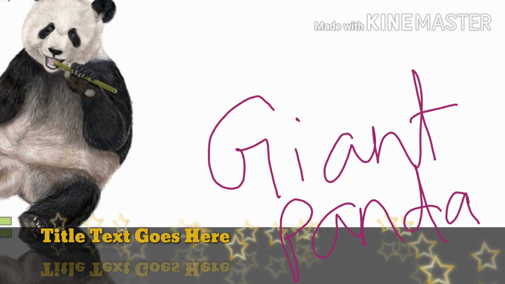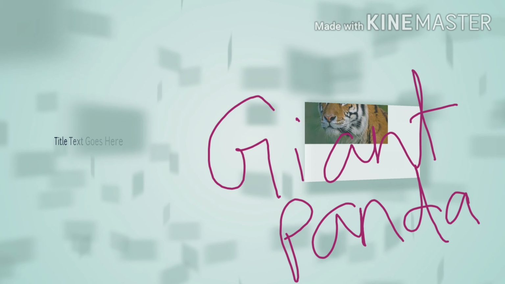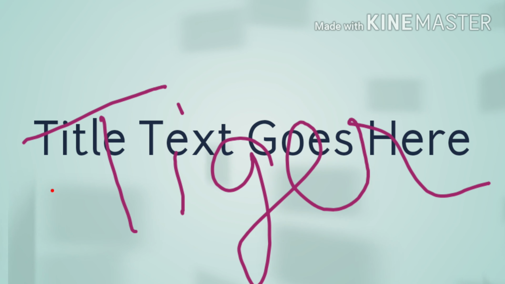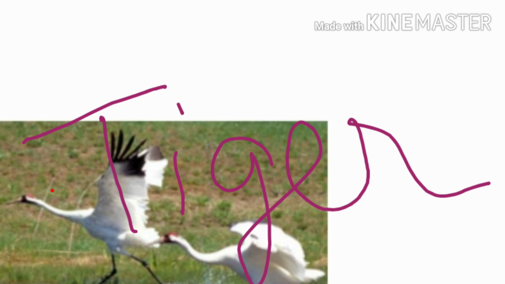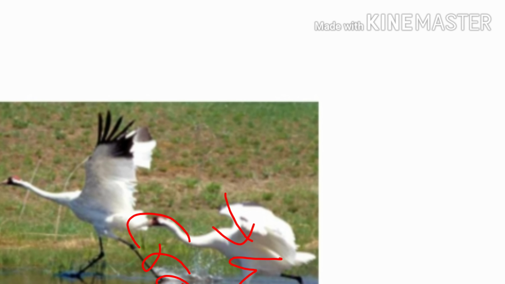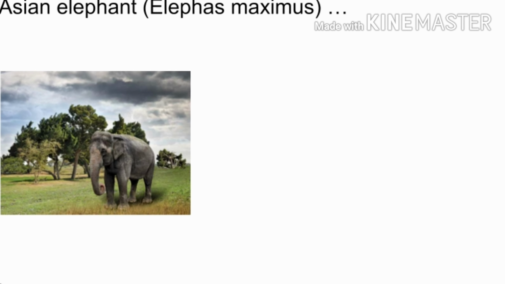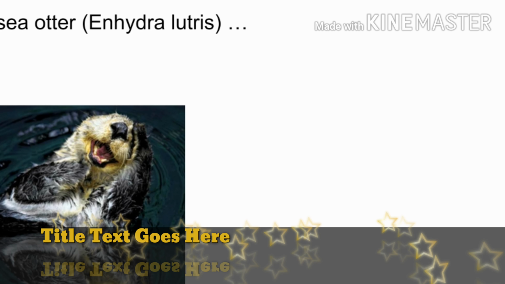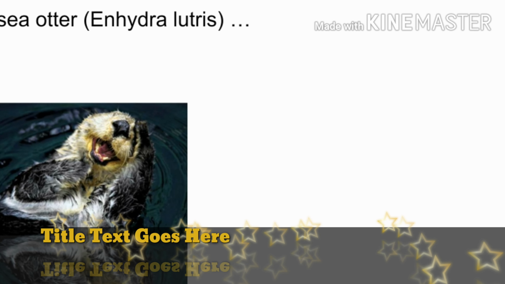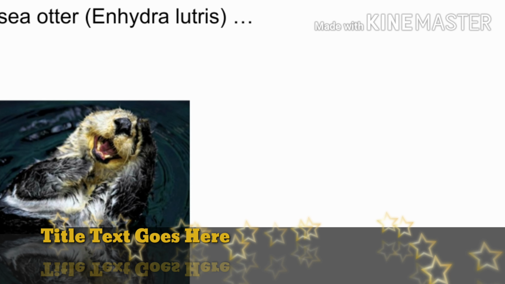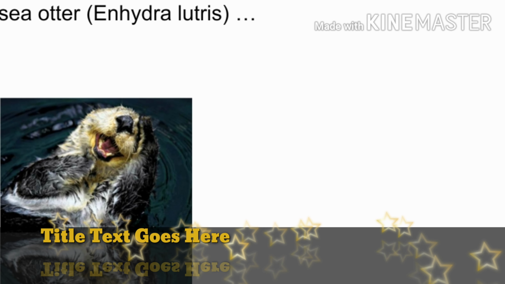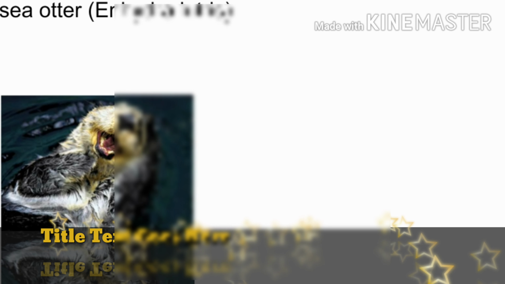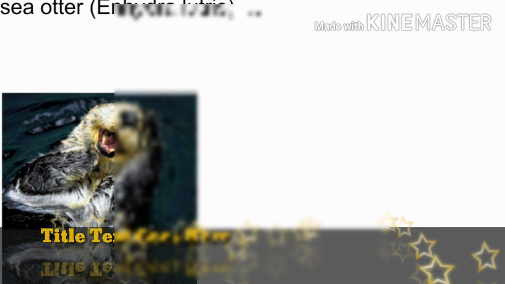This is the diagram of the giant panda, which is an endangered species. This is the tiger which has now become endangered. This is the whooping crane whose number is nowadays decreasing, so they become endangered. This is the Asian elephant whose number is also decreasing. This is the sea otter, which has also become endangered. So right now you have seen the different animals which have become endangered.